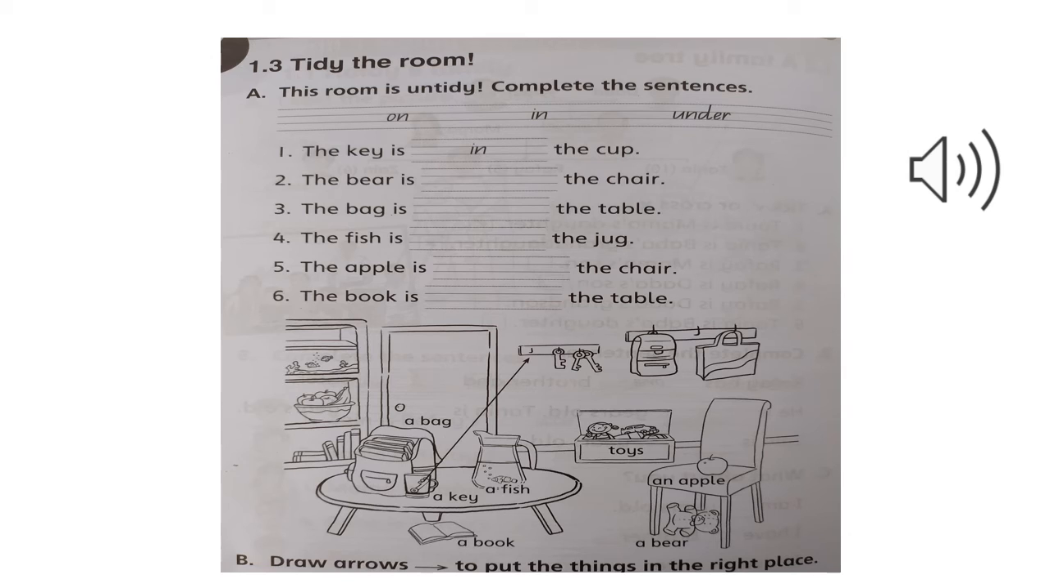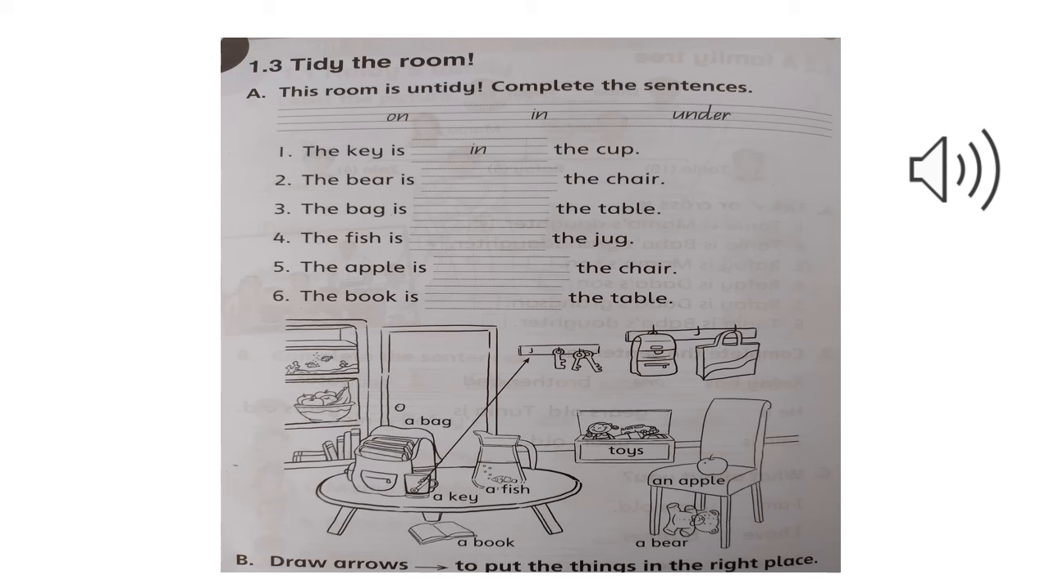Now, exercise B. Draw arrows to put the things in the right place. Put the things in the right place. Now what you have to do is, can you guys see a key in the cup? There is an arrow that connects the key to the key stand. So the key should be on the key stand, right? Now you have to place the things in their proper places by drawing an arrow.